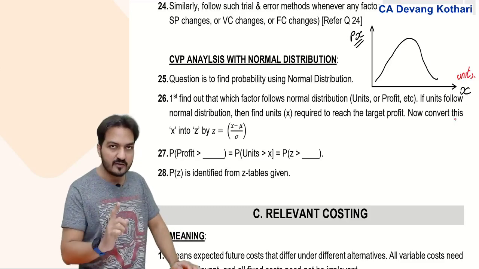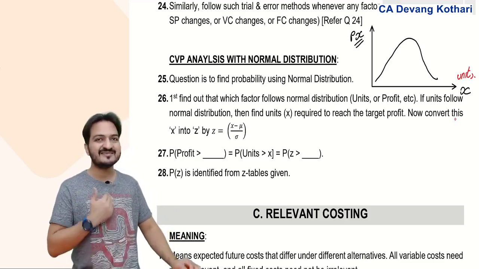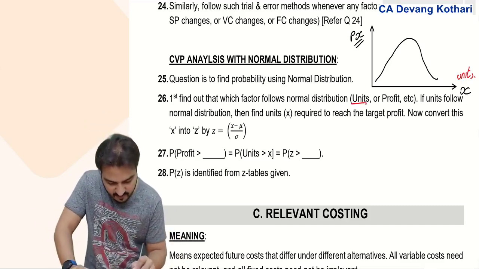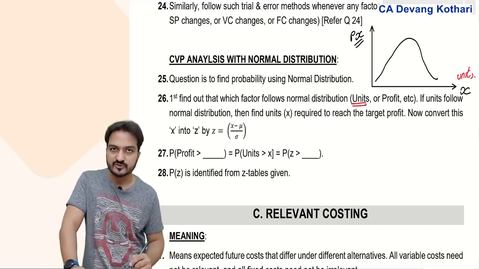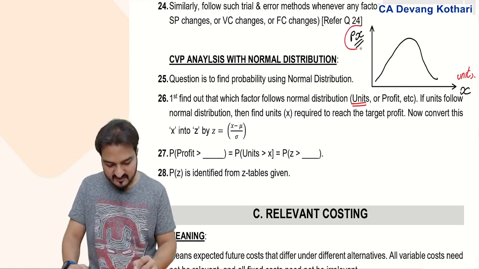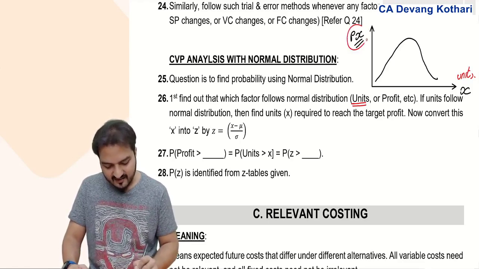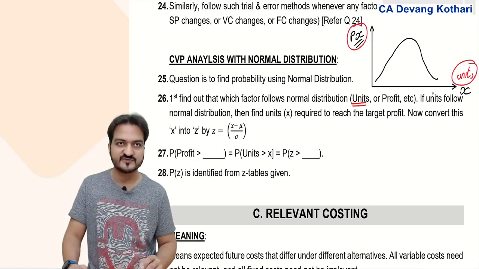Whatever, notice clearly what factor follows normal distribution. Say generally it will be the units that follow normal distribution. Now what does that mean? It means that the probabilities given in the question are the probabilities of the units.